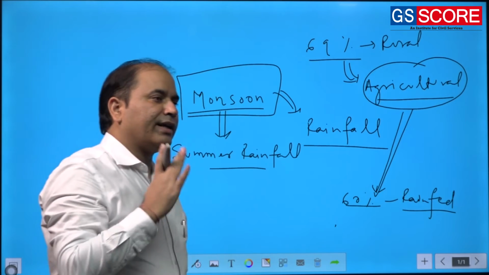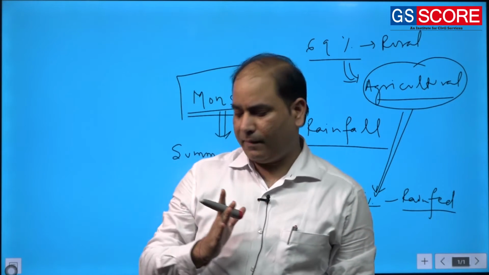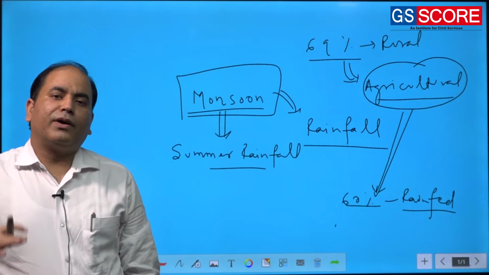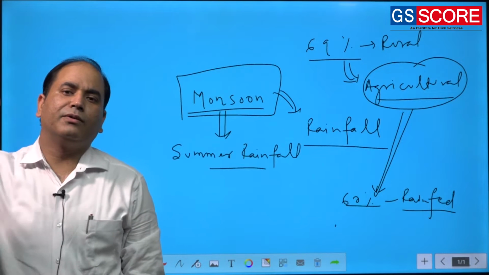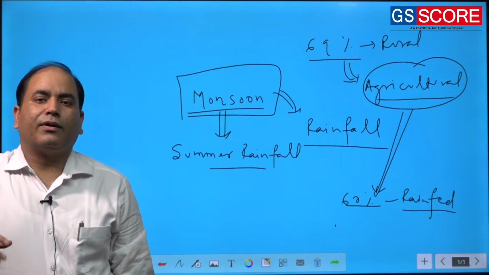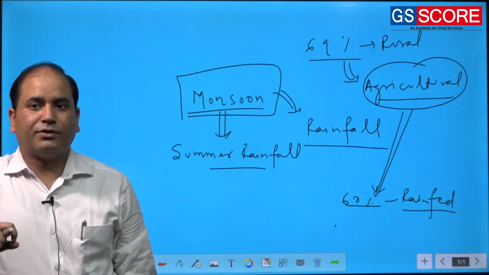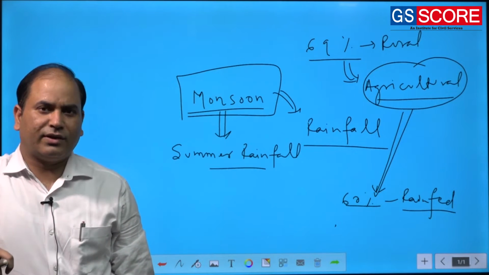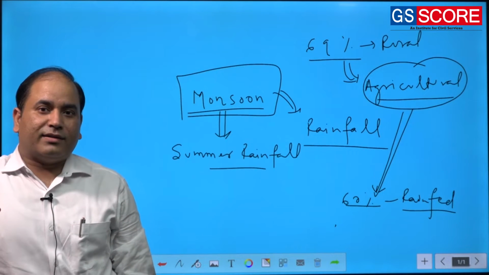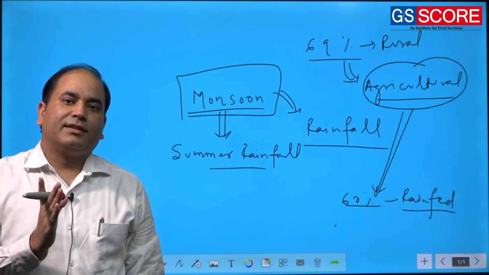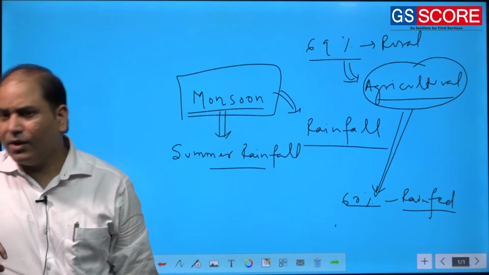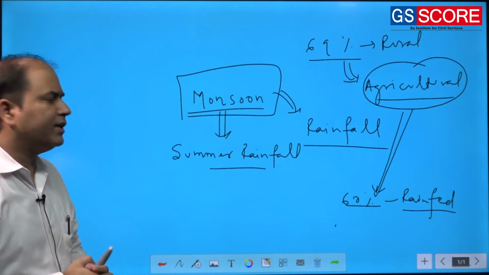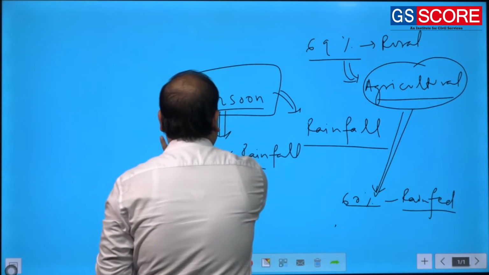Sometimes Indian agriculture is said to depend mainly on the rainfall. Because of this importance of monsoonal rainfall and its outcome in agriculture and the total economy, sometimes the monsoon is also termed the finance minister. Of course, it is not the finance minister of our country, but in geographical parlance, it is termed the finance minister. Not only agriculture, we have many-fold outcomes of this monsoonal rainfall.